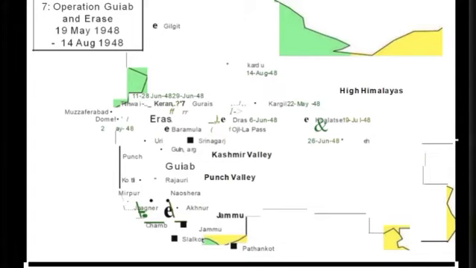Now Operation Gulab and Erase. They attacked in the Kashmir Valley sector, driving north to capture Kiran and Gurez. Operation Erase. They also repelled a counterattack aimed at Titwal. In the Jammu region, Poonch broke out and temporarily linked up with the rest of the world again.